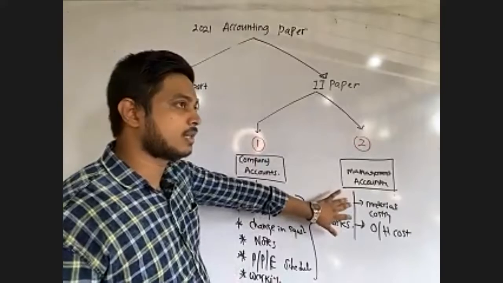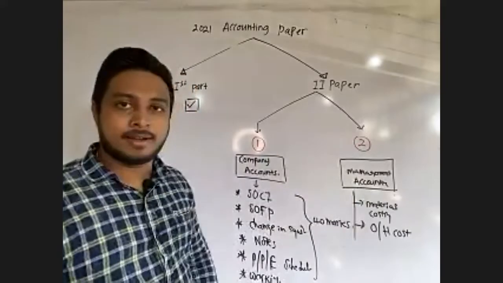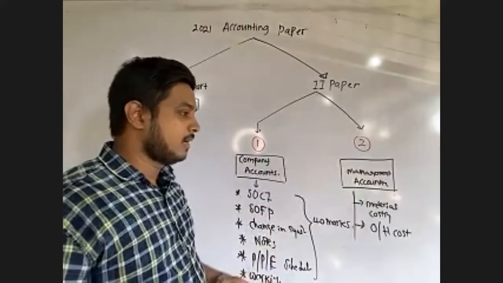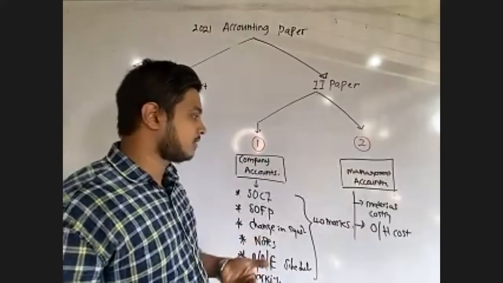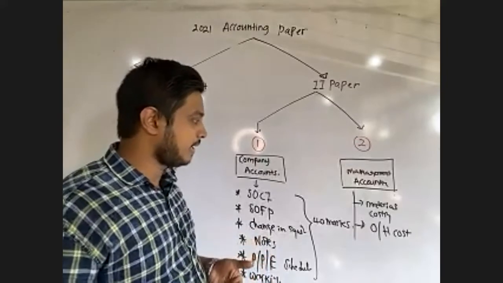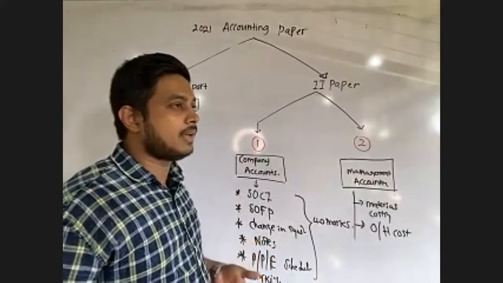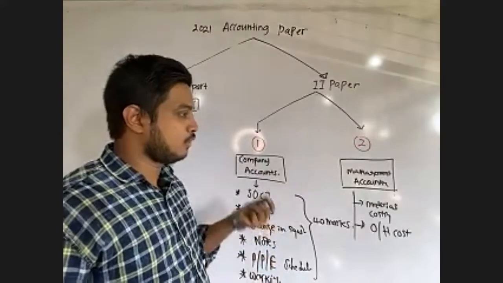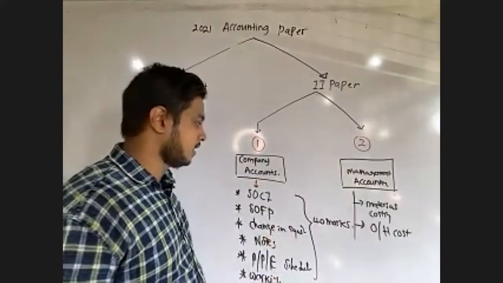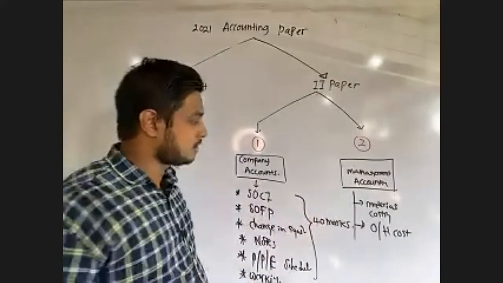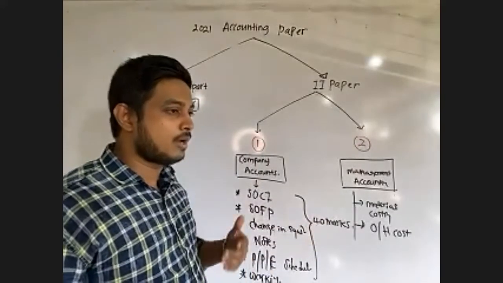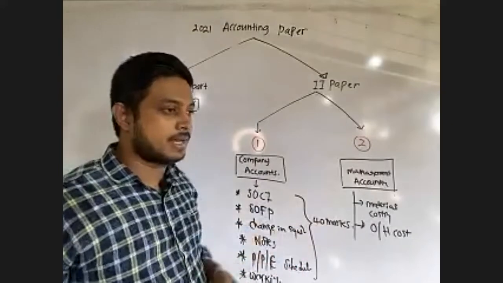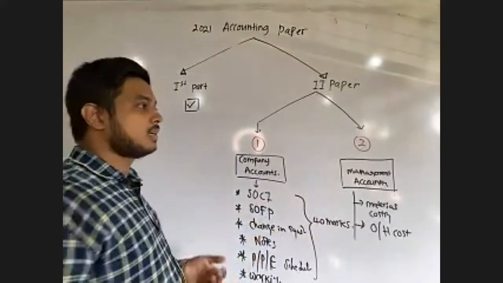Material costing means finding the inventory levels: maximum stock level, reorder level, then safety stock. Or sometimes they will ask you to find the inventory valuation based on FIFO or WACC. Then overhead costing means you have to allocate your overheads department-wise, to production departments and service departments.